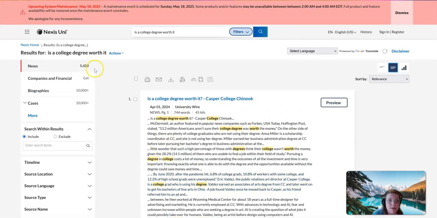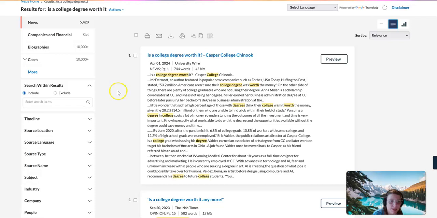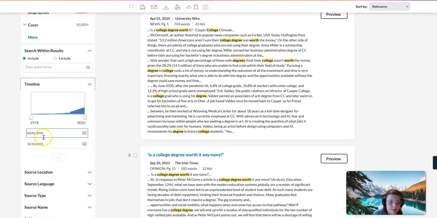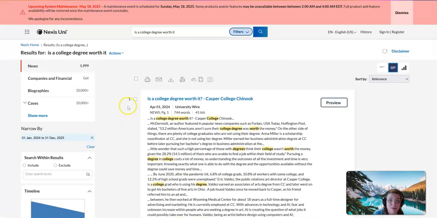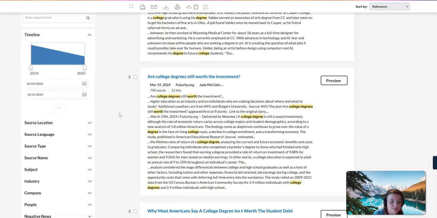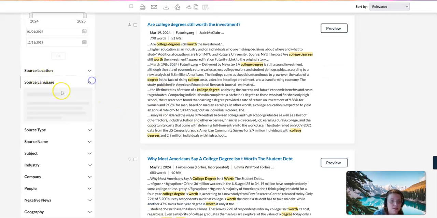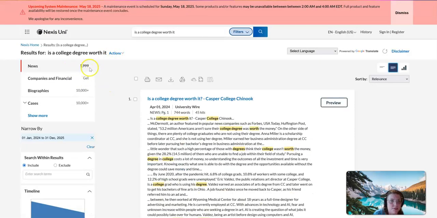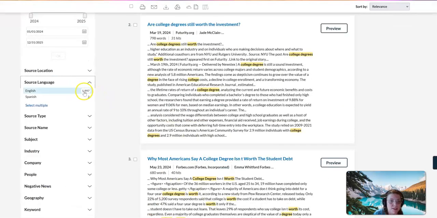But we ended up with over 5,000 hits. It's just so much. So I want recent information, not stuff from a really long time ago. So I'm just going to look in the last year. If I want to know if a college degree is worth it, let's look at what's happening recently. So the last year. We can also narrow down things even more. Because that narrowed it down to about 2,000 sources.